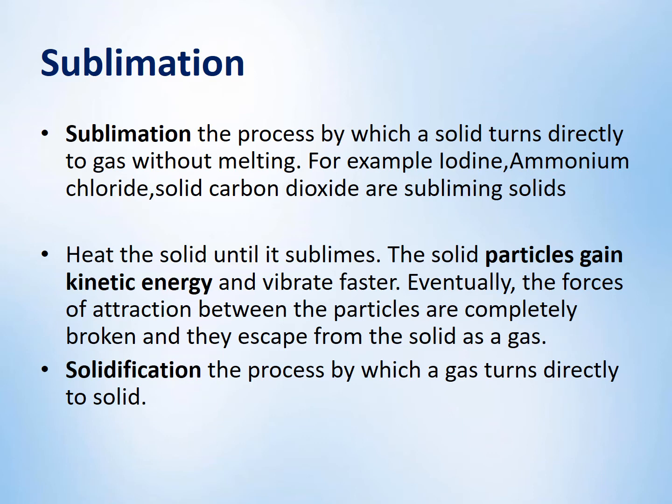Now the next term which we are going to study is sublimation. By definition, sublimation is the process by which a solid turns directly to gas without melting. The common examples are iodine, ammonium chloride, and solid carbon dioxide; all of them are called subliming solids. Over here, what we have studied till now is that when we heat a solid, it converts into liquid, and when we heat a liquid it converts into a gaseous state, and on decreasing temperature a gas is converted into liquid, and when the temperature is decreased more a liquid is converted into solid.